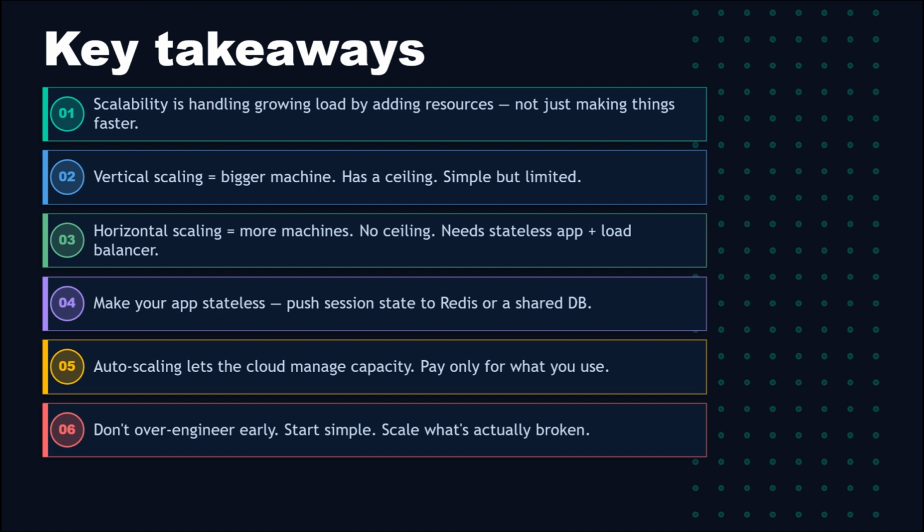Horizontal scaling. More machines. No ceiling, no downtime. But your app must be stateless and you need a load balancer. Make your app stateless. Push session state to an external store like Redis. This is the single most important architectural decision that enables horizontal scaling. Auto scaling lets the cloud manage your capacity automatically. You pay for what you use. IPL traffic, handled. 3 am silence, scale down.